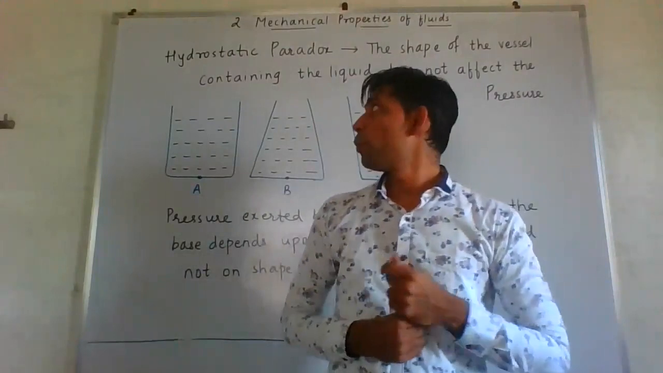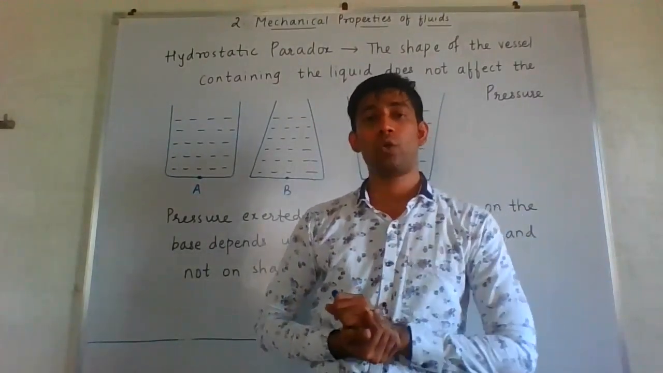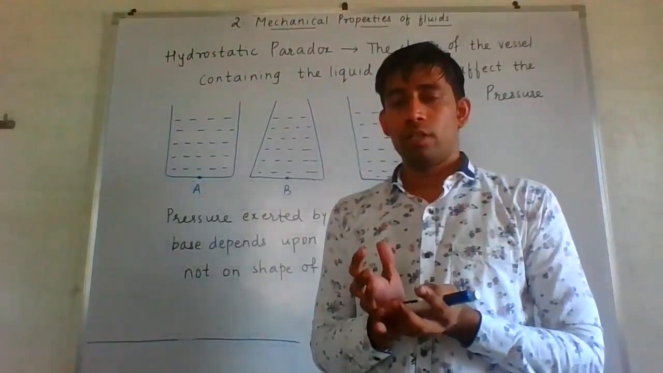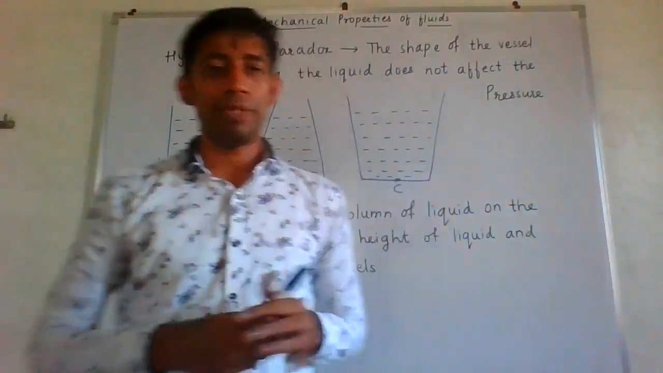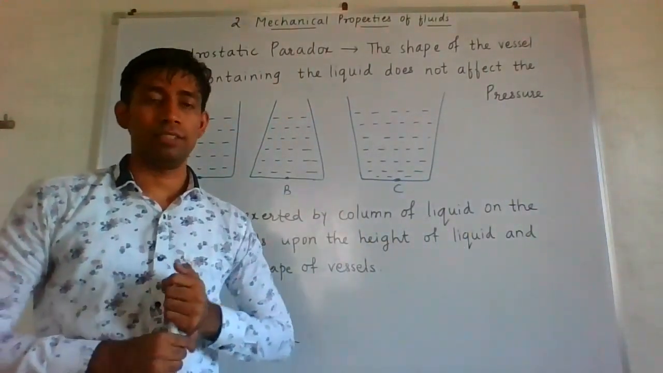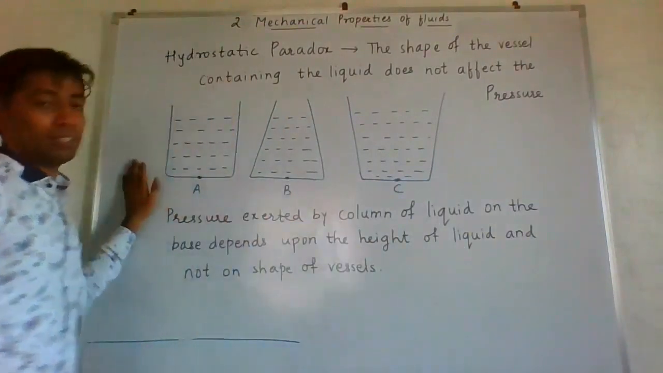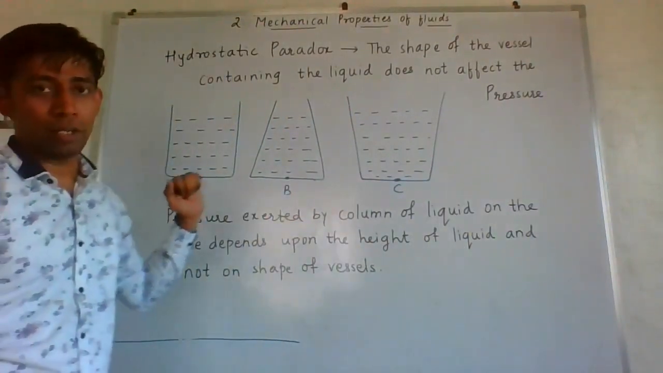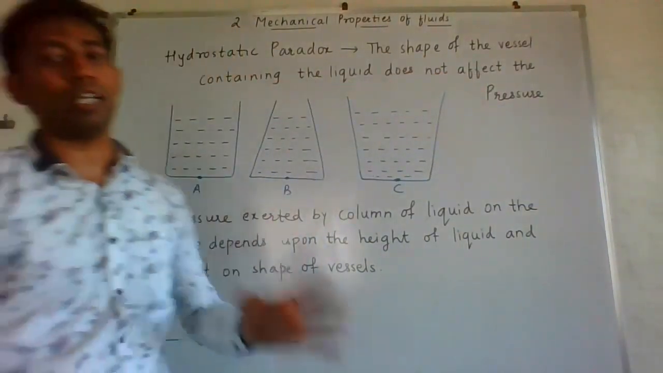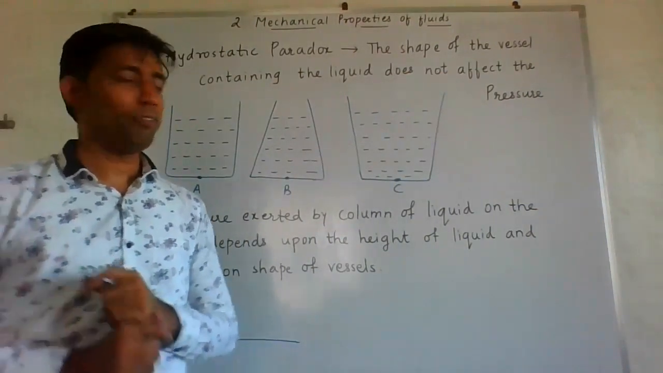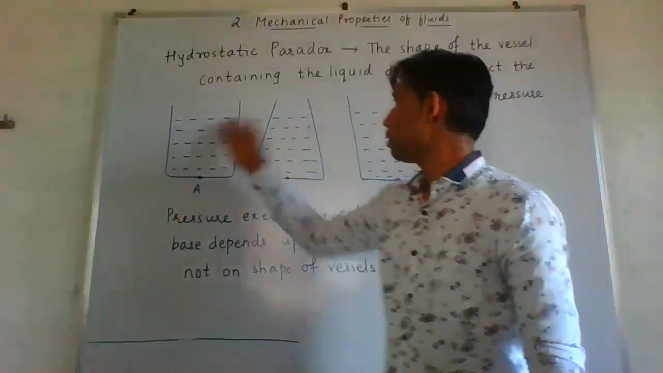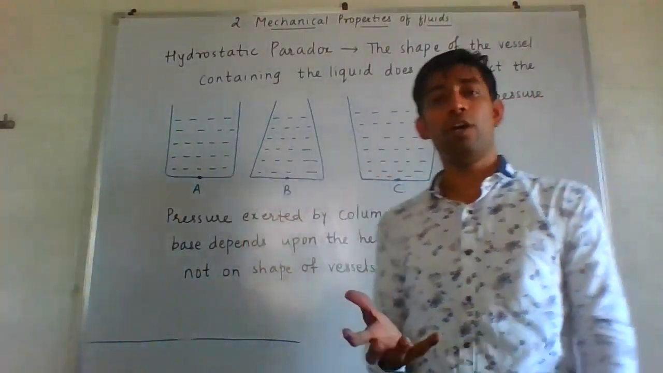Okay, so we are moving on to the next topic, which is the hydrostatic paradox. Paradox means contradiction. A contradiction is something where we expect one thing and something opposite to that comes out. So let us understand what the hydrostatic paradox is. I've written: the shape of the vessel containing the liquid does not affect the pressure. I'll just give you a simple example. We have three vessels having different shapes. You can observe different shapes, and a different amount of liquid also, let me tell you.